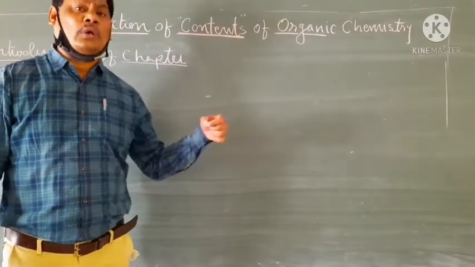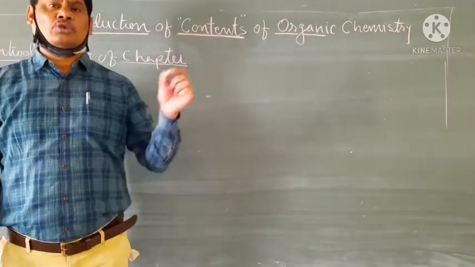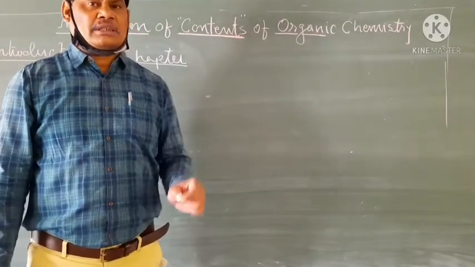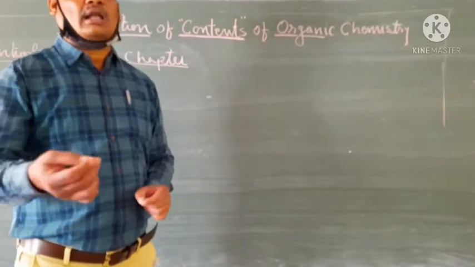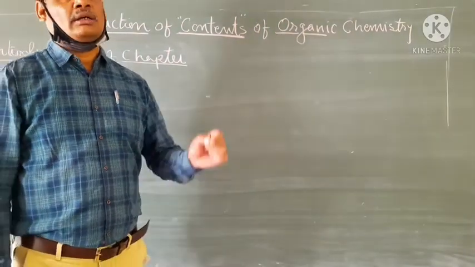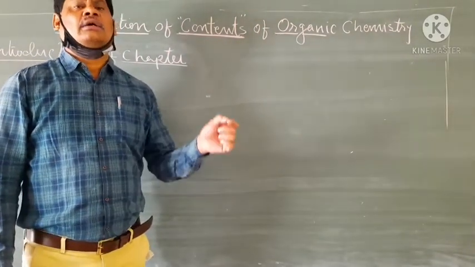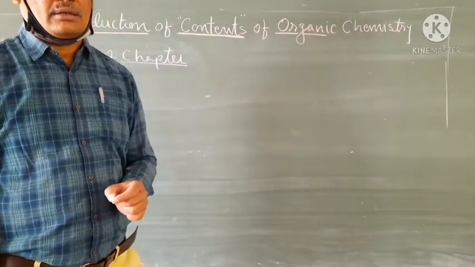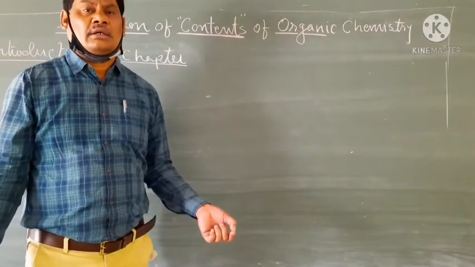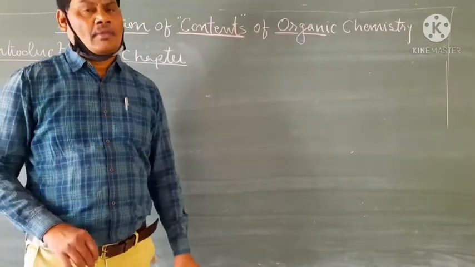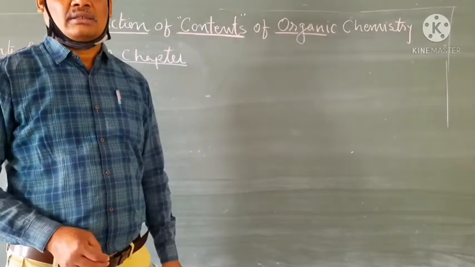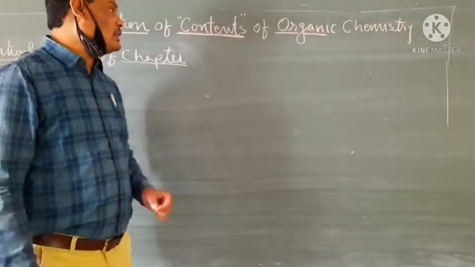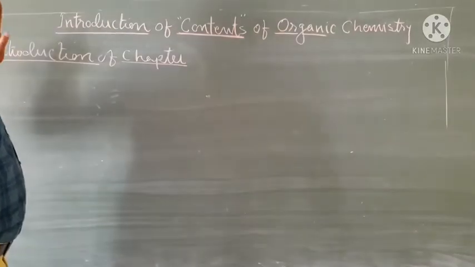What is the role of these compounds in our society or in our life? You know, organic chemistry is directly related to organisms. That means these compounds are prepared, that is synthesized or utilized by organisms, plants or animals. So these types of phenomena are introduced in the first one.